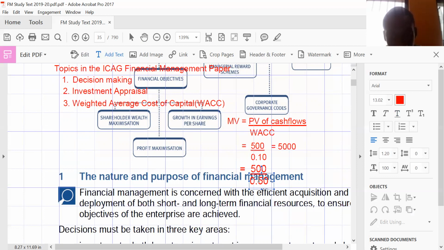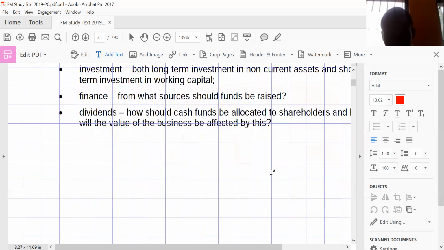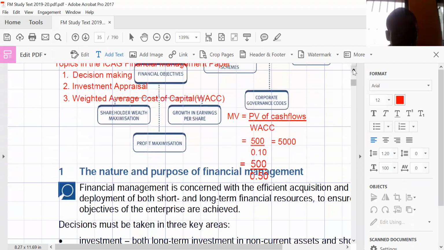Let me just do the analysis. Pardon me, just give me some moment so that I can do that analysis and get it right. So I have 500 divided by 0.05. Okay, I end up getting 10,000 instead. Yeah, 10,000.